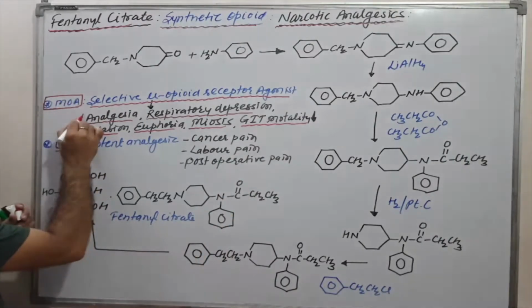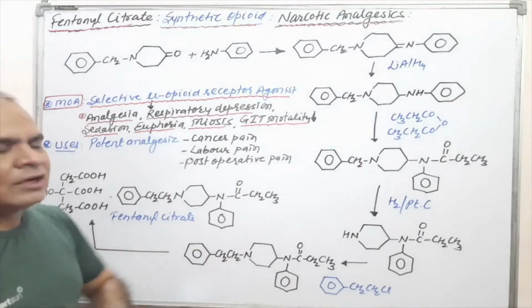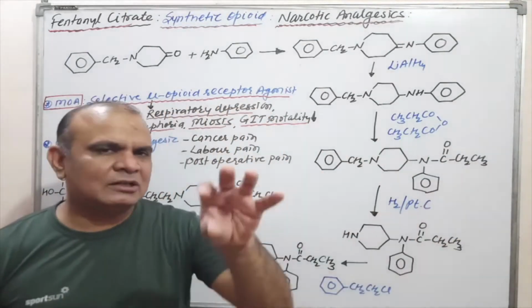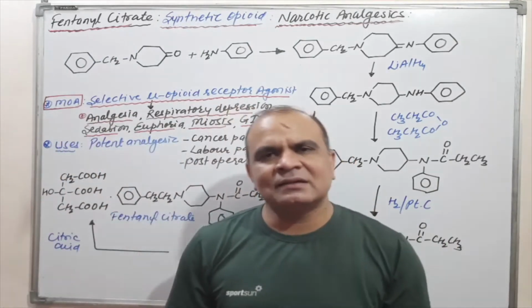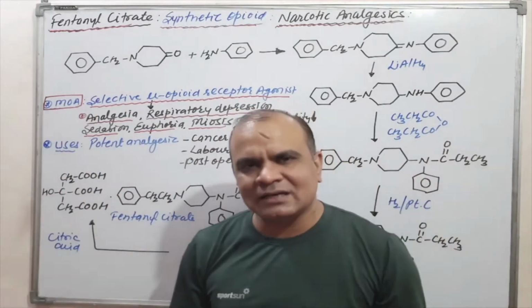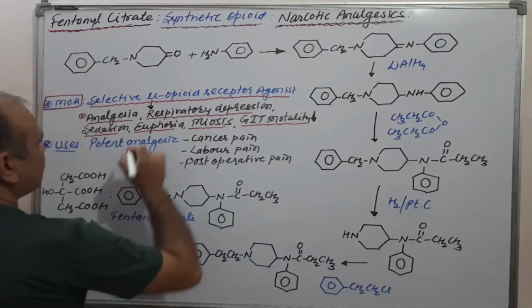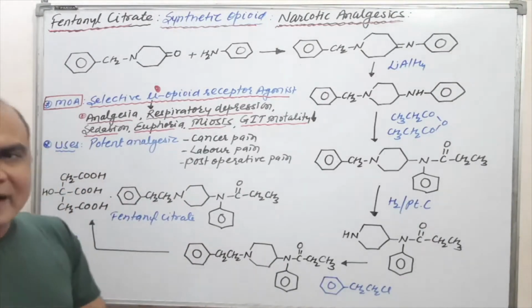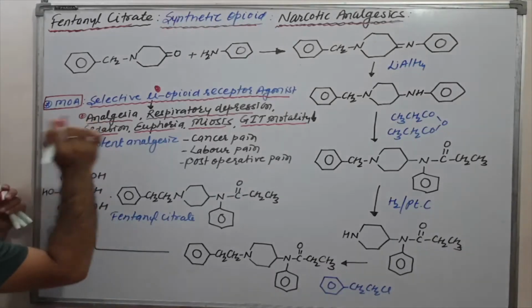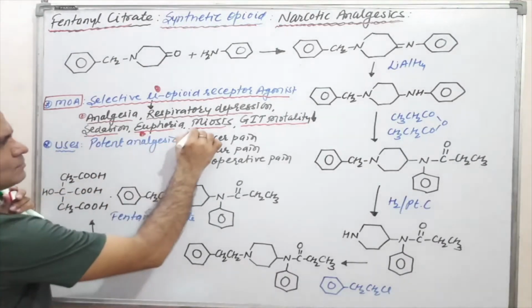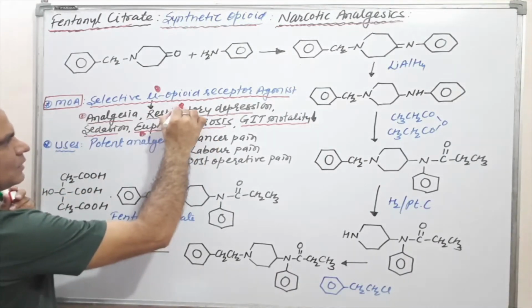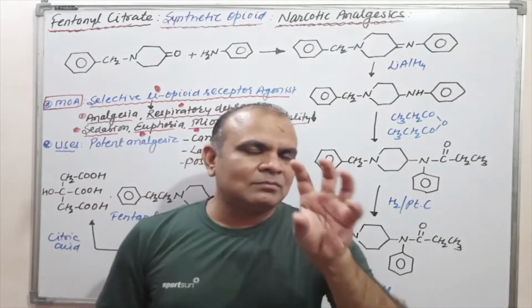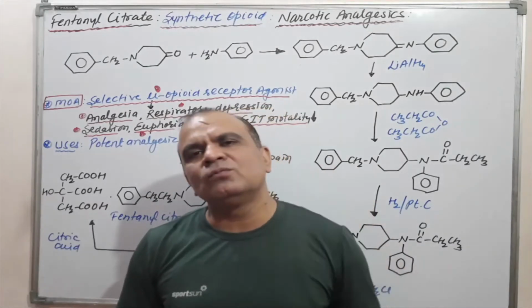Okay, see the first point, that is analgesia. Many times there are certain multiple choice questions in different competitive exams like GPAT, pharmacist, or DCU exams. The mu opiate receptor mediated actions are analgesia, euphoria, miosis, respiratory depression, and sedation. In this fashion you must remember all these actions related to the mu receptor.